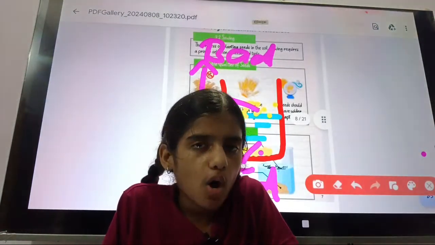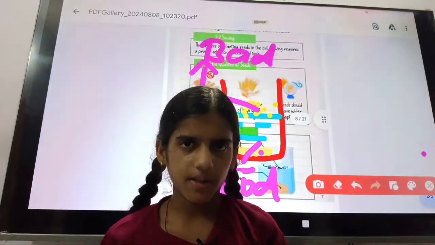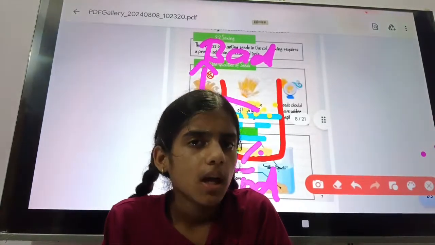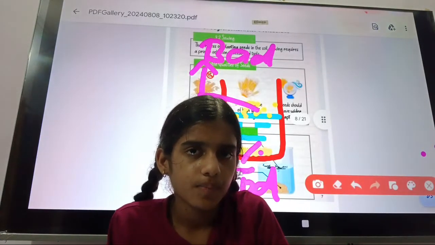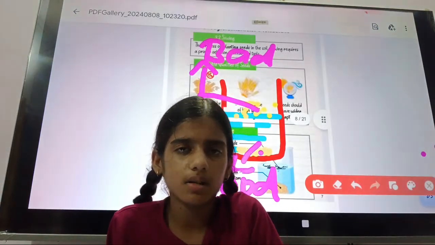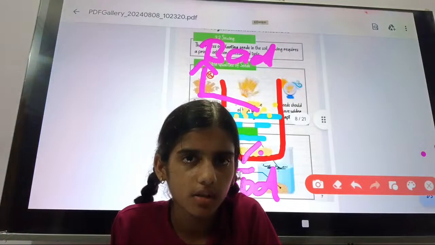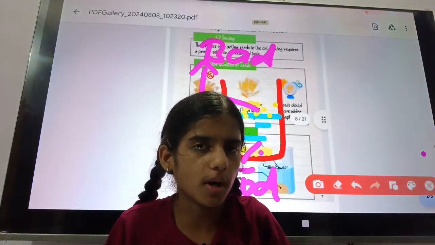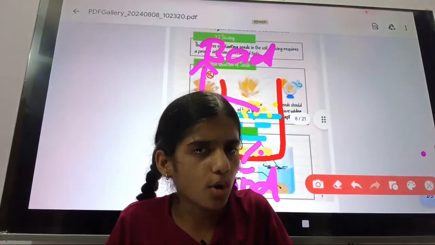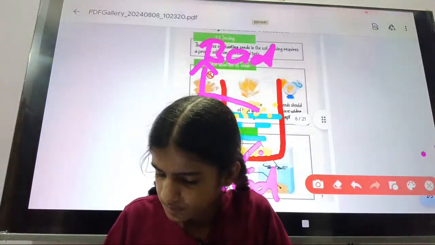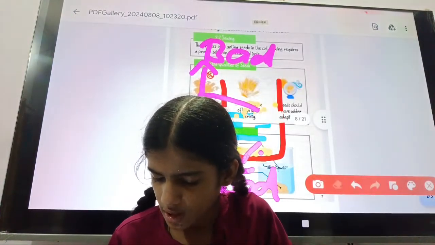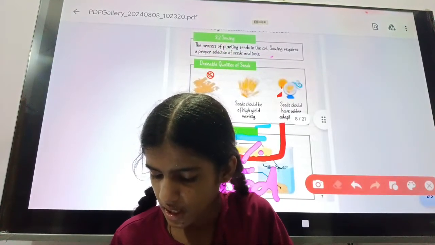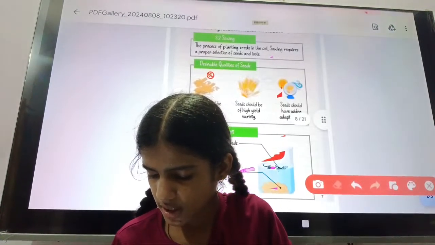Why? Because the bad seed will be hollow inside, and its density is less than water, so it floats in water. They do not have enough weight compared to the good quality seed. The good quality seed is not hollow. So by this activity you will understand which is a bad quality seed and which is a good quality seed. So understand now.